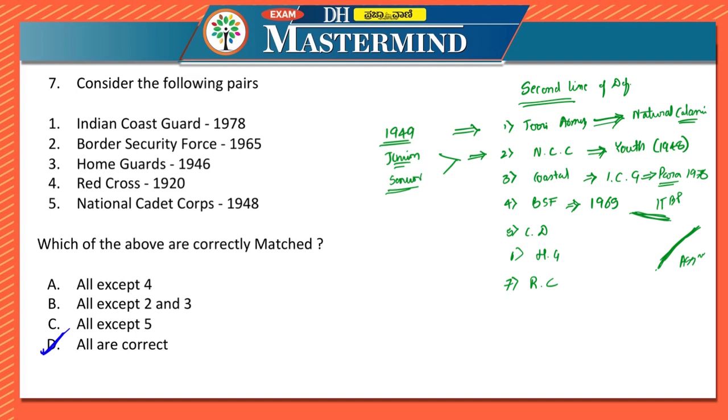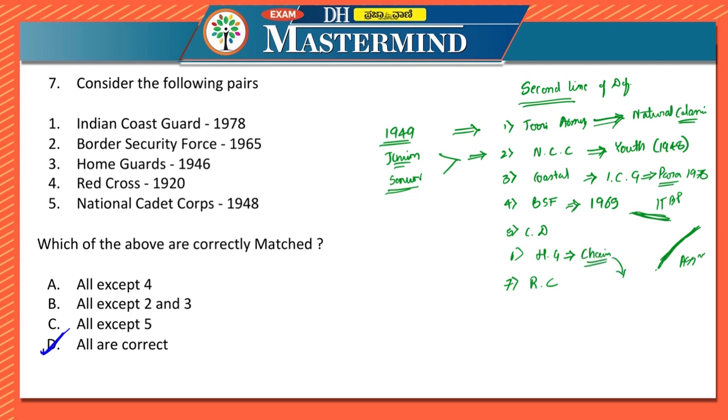Other than this, there is civil defense. The main aim is the protection of life of civil citizens. And also you have home guards. They are also voluntary forces, which was established in 1946 in order to help the local police in curbing communal clashes. For example, I'll tell you an example of Bangalore. There were a lot of chain snatching incidents happening in Bangalore.